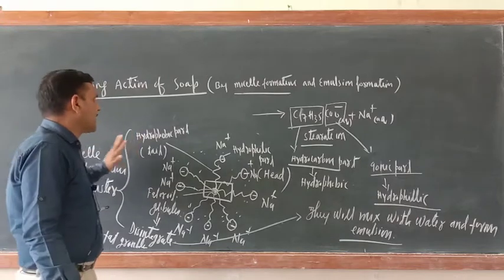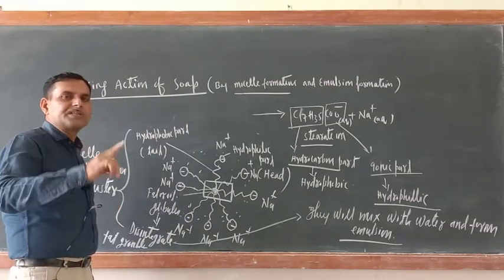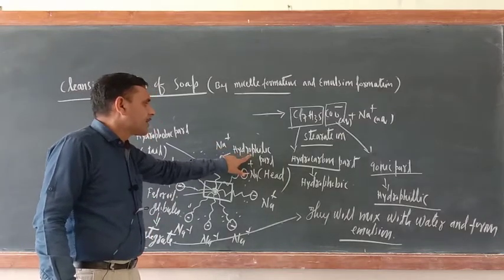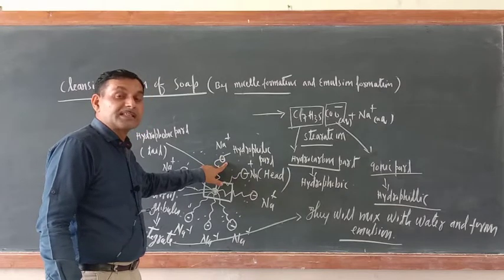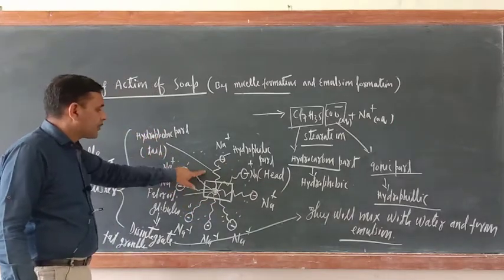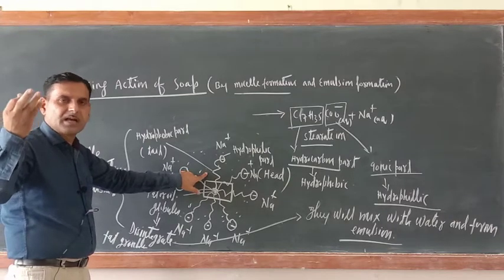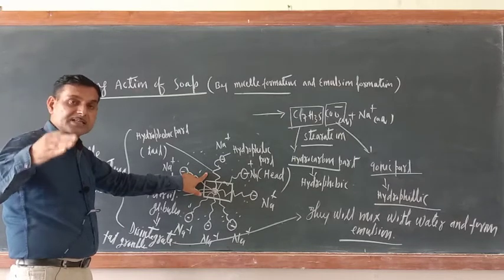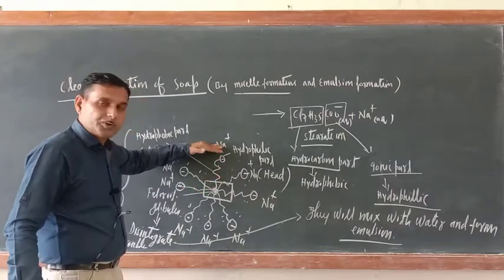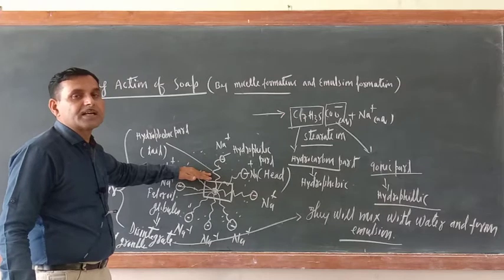So once again, what are micelles? Micelles are the clusters of ions in which they orient themselves in such a way that their hydrophilic part should be at the surface of the cluster, and the hydrophobic part should be in the interior of the cluster.